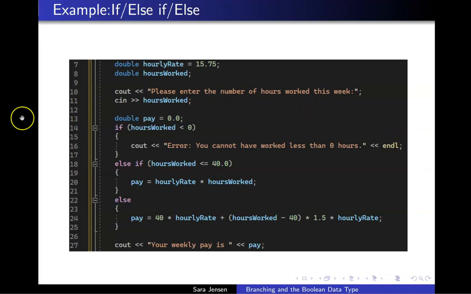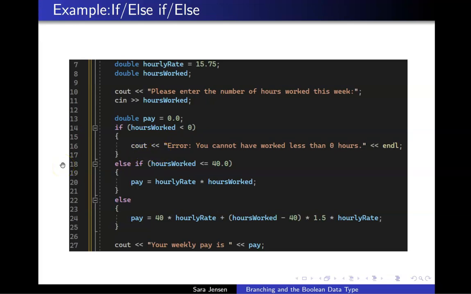We have changed the code from our previous version to now have our primary if statement first ask if the number of hours worked is less than 0 in line 14. In this situation, we aren't going to compute a value to reassign to the pay variable declared in line 13 at all, but rather, in the situation where the worker enters a negative number of working hours, we will simply print to the screen that there has been an error.